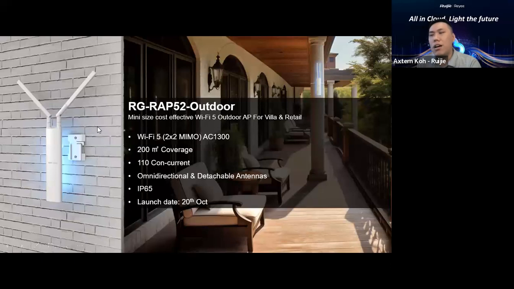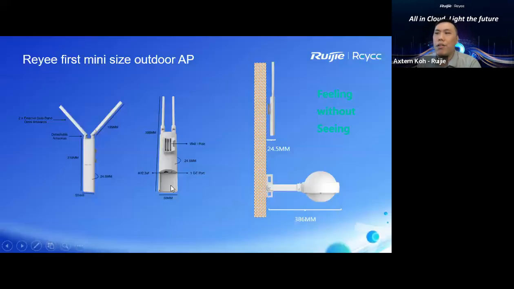Why do we still come with a Wi-Fi 5 model? Because it is cost effective. With this outdoor AP we are giving you a cheap price as well. Normally these models come with 2 external antennas.